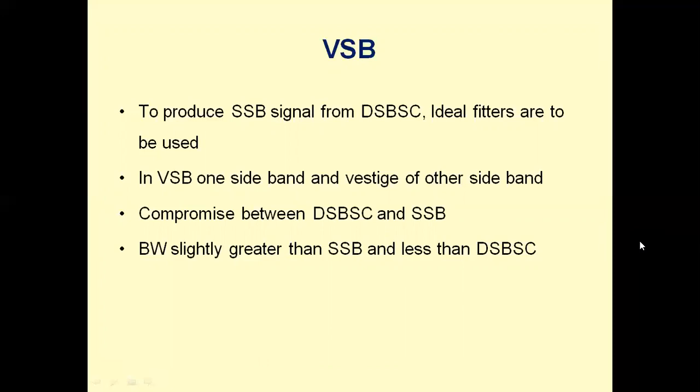That means its bandwidth is slightly higher than SSB and less than DSBSC modulation. Because of all these advantages, VSB modulation is particularly used for telegraph transmission as well as transmission of video signals in TV picture transmission.